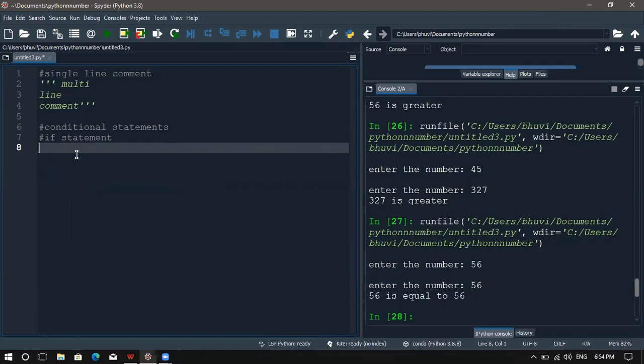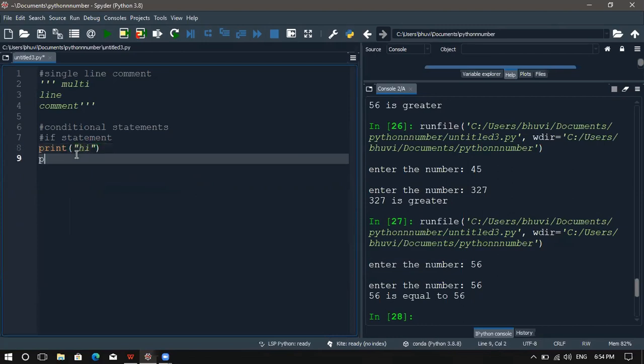So here is the question for you. Having print hi. So next having print hi.